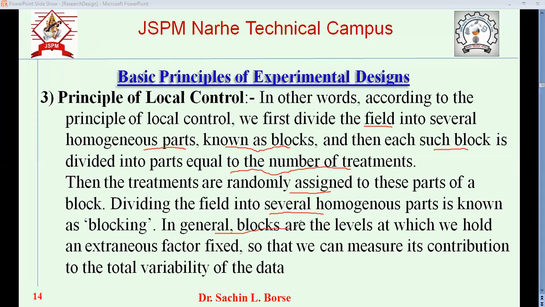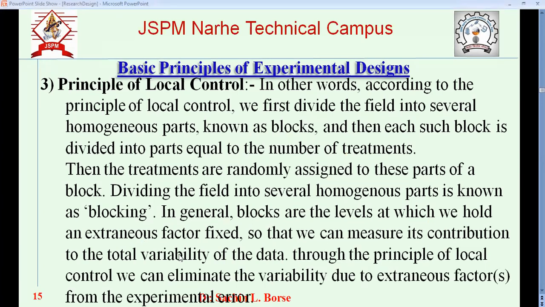In general, blocks are the level at which we hold the extraneous factors fixed. So we take the different levels of the extraneous factor, and then we can measure its contribution to the variability of the data. The purpose here is to find how much effect it makes, so that we can adjust for that effect.